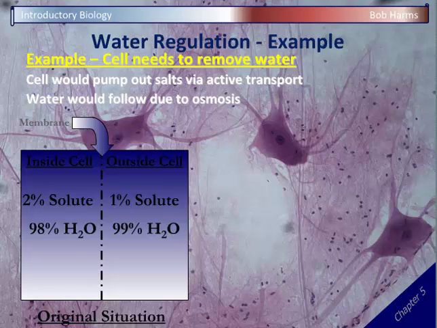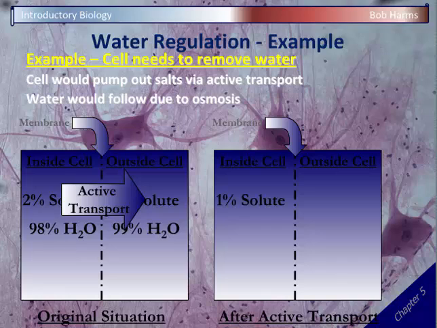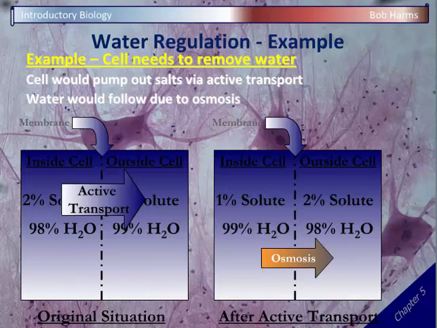So the cell's going to do that by moving the water by pumping the solutes, and so active transport is going to occur to start changing the salt concentrations. So that if we came back to that cell in maybe 10 or 15 minutes, what we would see is that now most of the salt has been pumped out of that cell. So maybe it only has 1% solute left, and that other solute is already on the outside of the cell, which means my water percentages have changed, again, indirectly, and now water is going to move through osmosis from high to low, and so water is actually going to leave this cell. And so again, it's a very indirect way to move water, changing solute concentrations by active transport first, and then water is going to move by osmosis second.